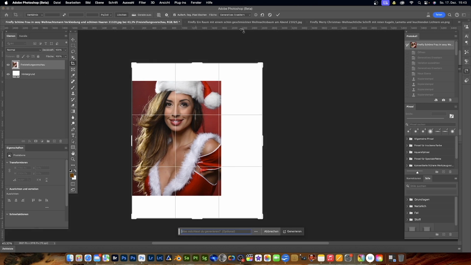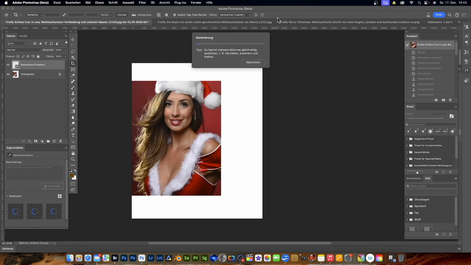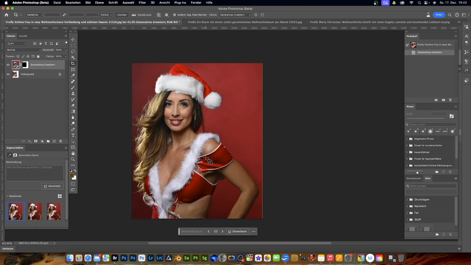They call it generative expansion, and that's why we have to select it up here, up on the tab when we're on our cropping tool. Then we expand on relatives here. I click OK. Don't enter anything else down here because I really just want to expand now. Let's see what result we get. So it's possible that the result now looks completely different than what I showed you, because I'm doing this completely new now. And now here a completely different result actually comes.